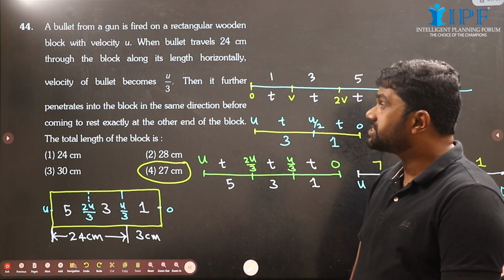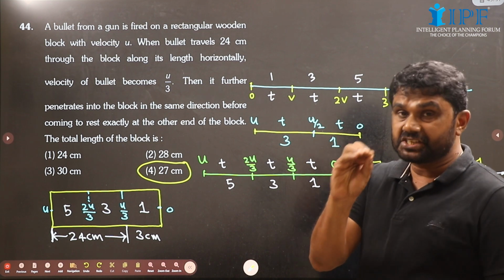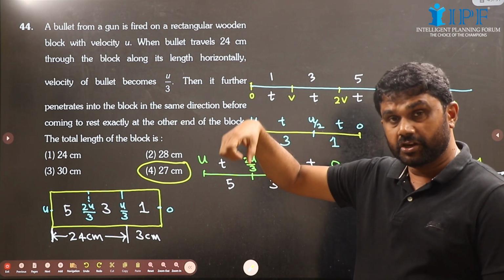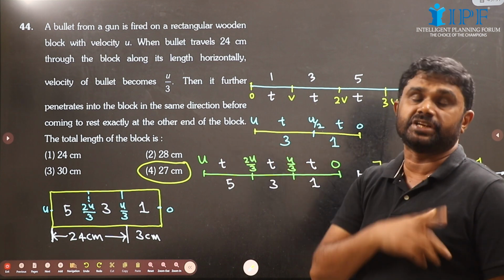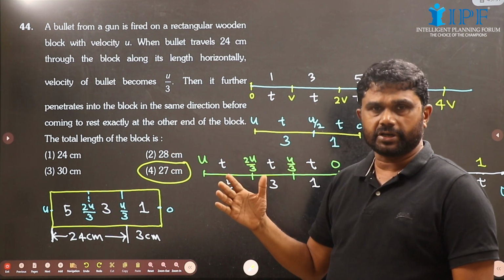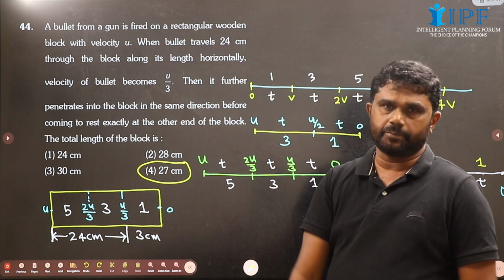See, we have a fixed wooden block into which a bullet is fired, and its velocity falls to 1/3 of its initial velocity after penetrating 24 centimeter, and the bullet comes to rest at the end of the block. Then what is the thickness of the block?